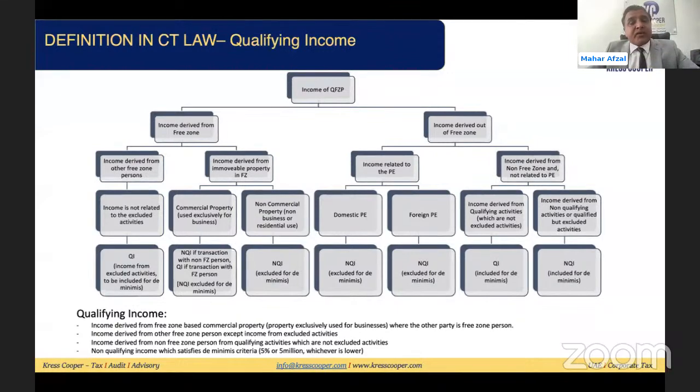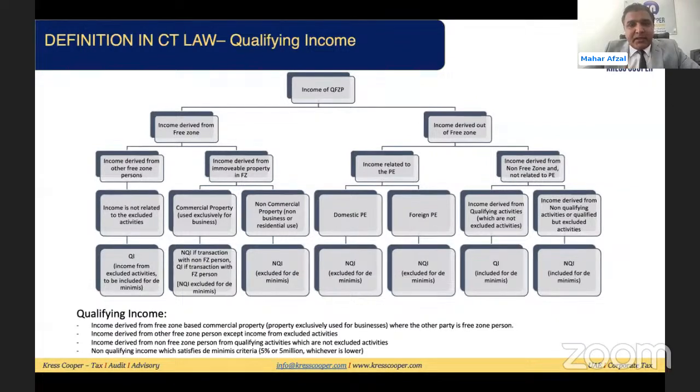Second, income derived from the free zone persons, except from the excluding activity that we already discussed. Third, income derived from the non-free zone person from qualifying activities which are not excluding activities, that we discussed as well. If the person is making any transaction out of the free zone, and this is from the qualifying activities, unless those qualifying activities are excluding activities, then that income will be considered qualifying income. And the fourth one is where the de minimis requirement is being met, that income will be considered qualifying income as well.